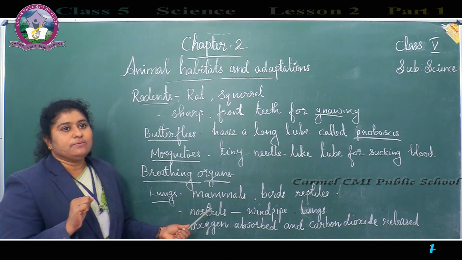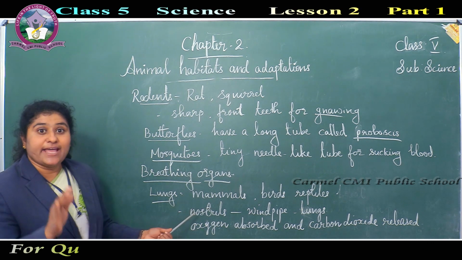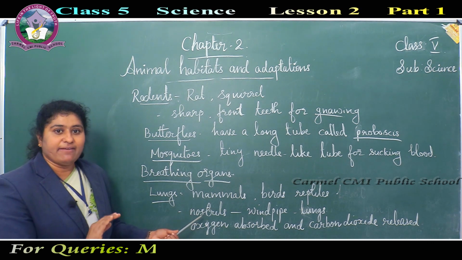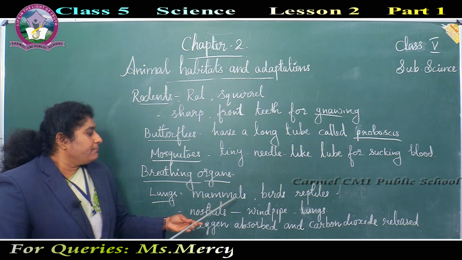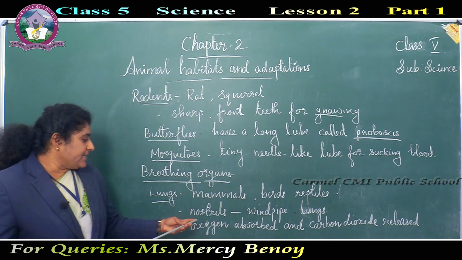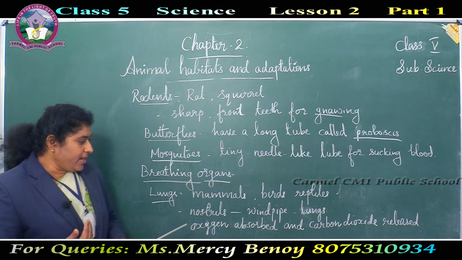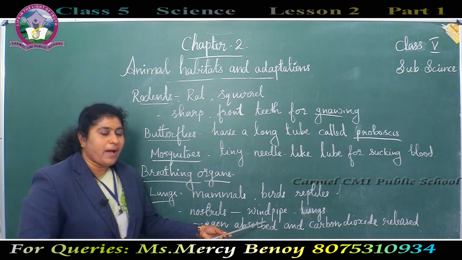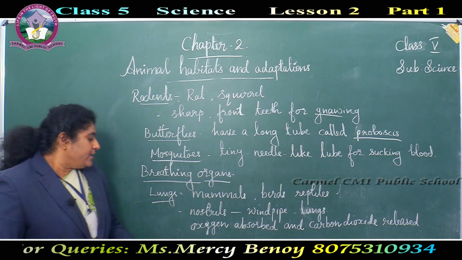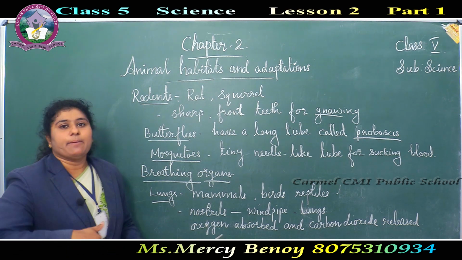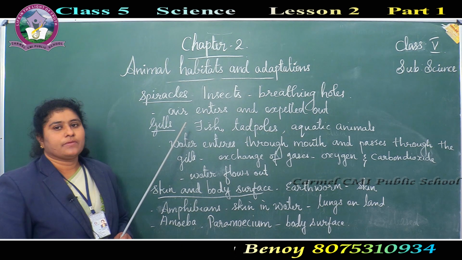Whales and dolphins are also mammals. They are not fish. They have lungs. We take oxygen through the nostrils and it travels through the windpipe to the lungs. Here oxygen is absorbed and carbon dioxide is released.